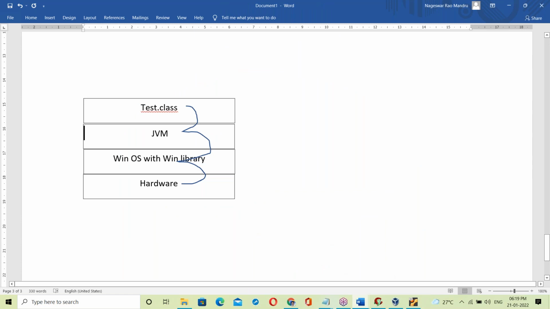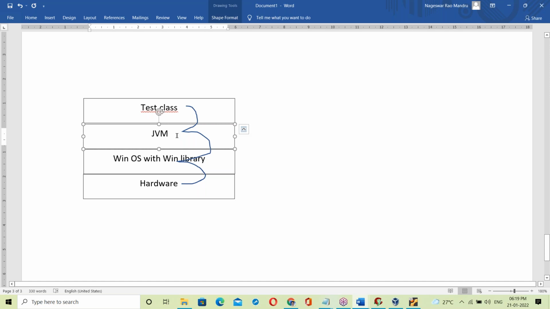What is exactly the JVM? We'll discuss it next. Just imagine the JVM as one machine, one program. Like the Java compiler, the JVM is one component.